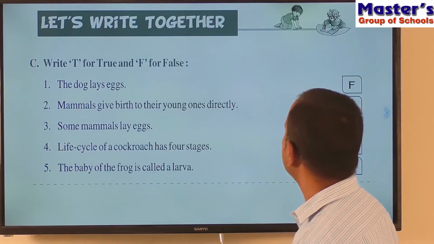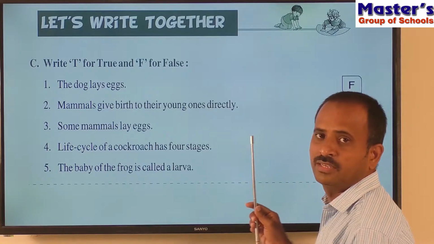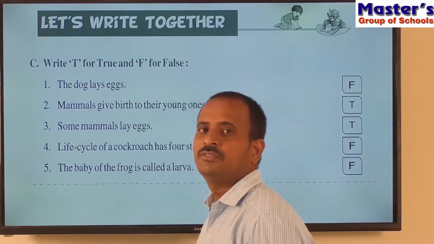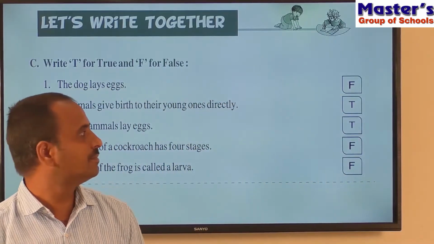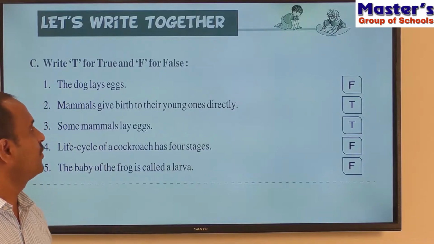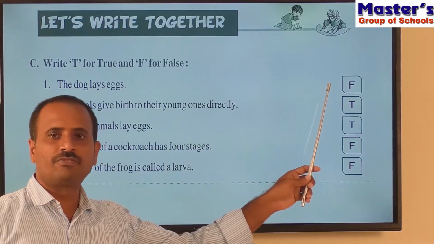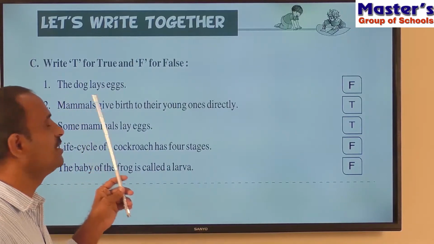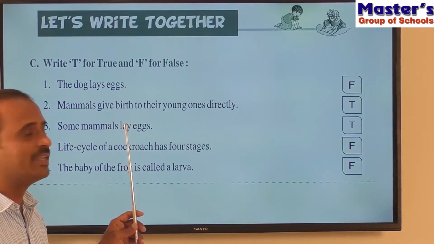So let us see the answers. Children, look at the screen here. You are observing the answers for these 5 sentences. So what is the answer for the first sentence? That is F. F means false. False means the first sentence is wrong. So why is the first sentence wrong?